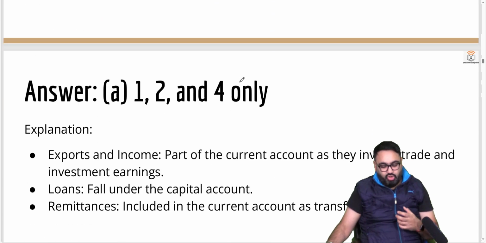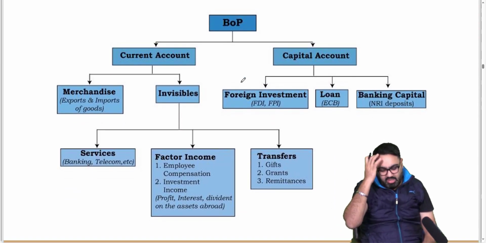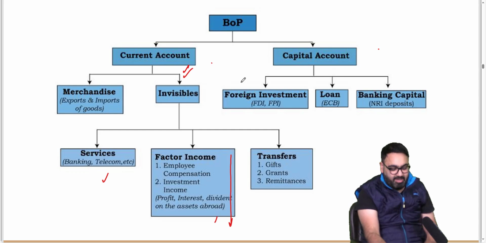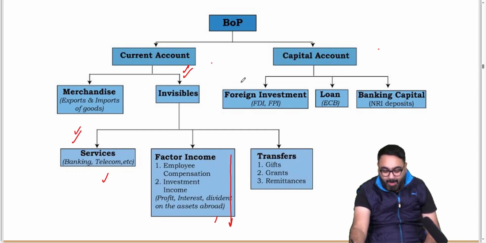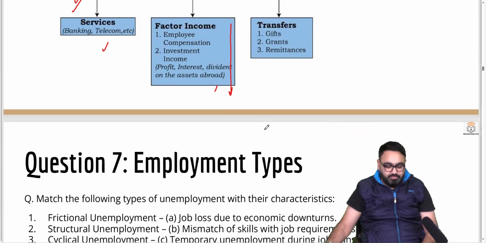Just to show you the comparison so that it is easier for you to remember. Balance of payment basically is divided into two accounts, current and capital. Current account is made up of invisibles, that means services, income from investment, etc., profit, interest that the government is earning, and merchandise export. Capital account means the money coming in the form of loans, foreign investment, banking capital, etc. So this is how it is different. That is how the answer has to be understood.